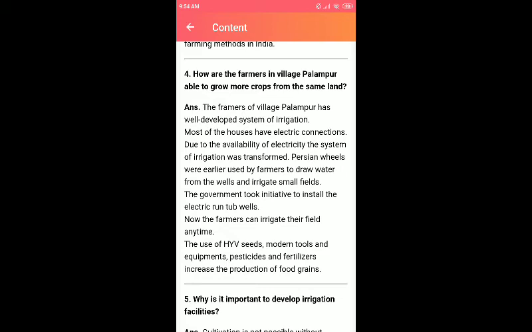And second, most of the houses have electric connections, and due to the availability of electricity, the system of irrigation was transformed. Persian wheels were earlier used by the farmers to draw water from wells and irrigate small lands. But now, because the government took many initiatives to install electric tube wells, the farmers can irrigate their fields anytime. They also used HYV seeds, modern tools, equipment, pesticides and fertilizers, and this also increases the production of food grains.